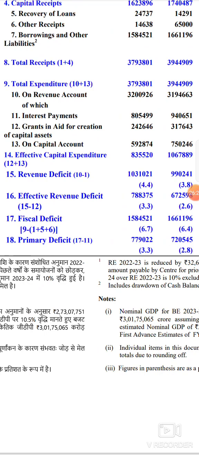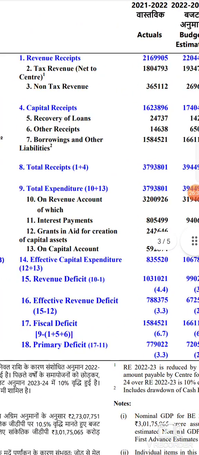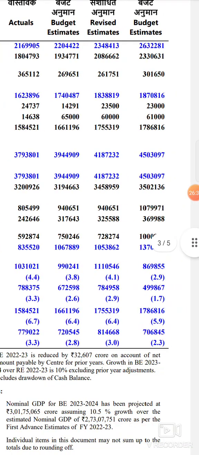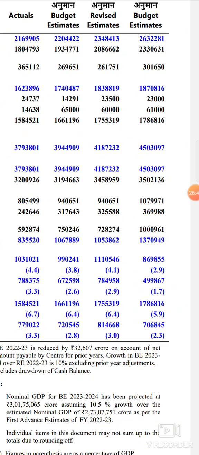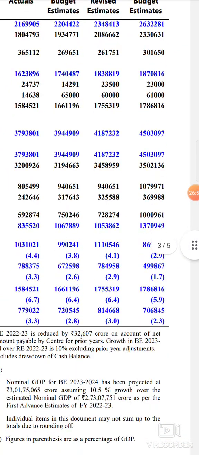See, in fiscal deficit, what we have observed, total expenditure minus revenue receipts minus recovery of loan and other receipts. Okay, but in the total expenditure, if you observe, what is there? Total expenditure of 45 lakhs is there. In that 45 lakhs, capital expenditure is there, revenue expenditure is there. In that revenue expenditure also, interest payment is there. How much? On account of interest payments, it is 10 lakh 79,971.